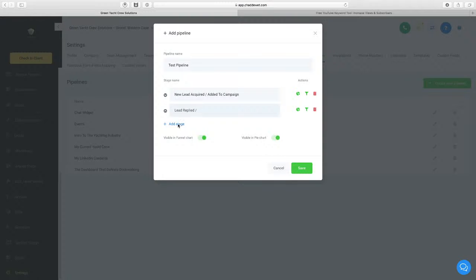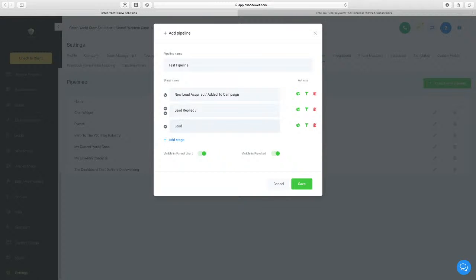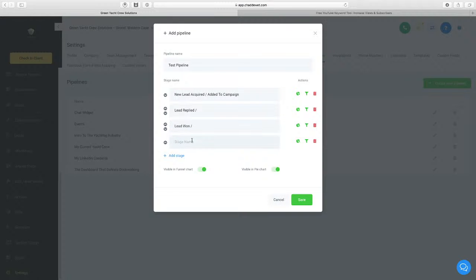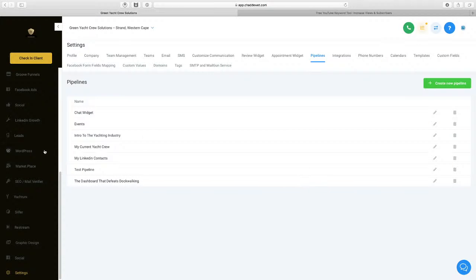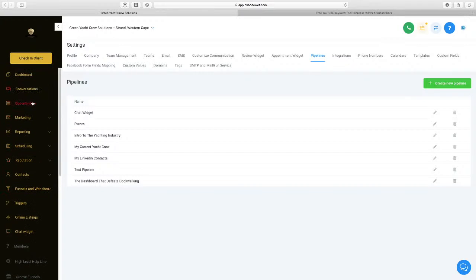And then another stage would be lead won or lead lost. Yeah, and then we'll just save that, and you'll see that's going to be in our pipeline now. Essentially, this is how this would work.